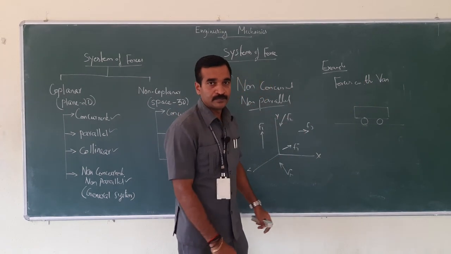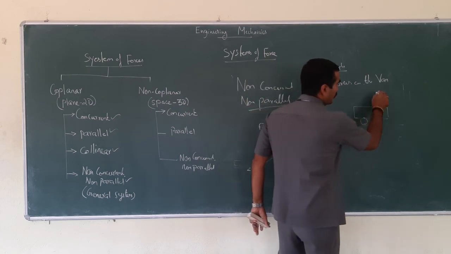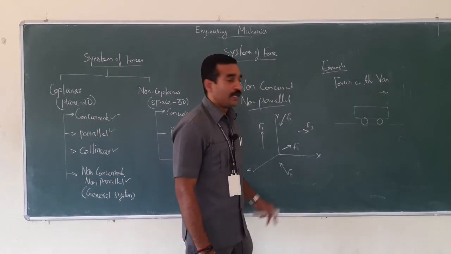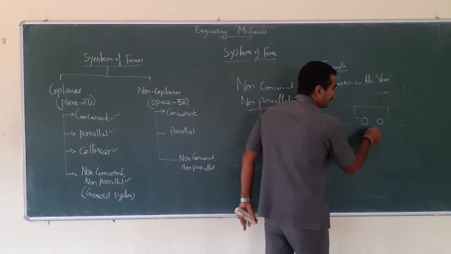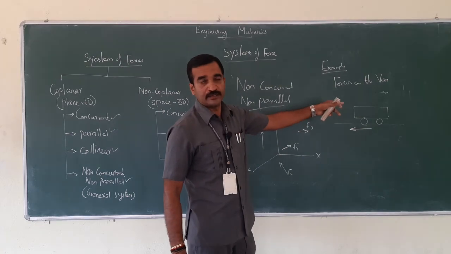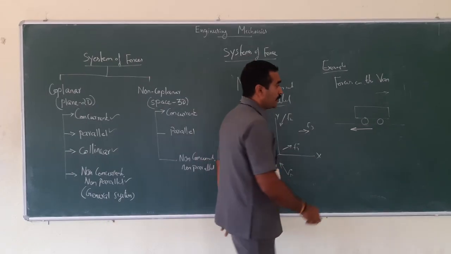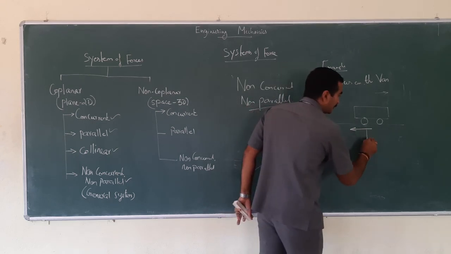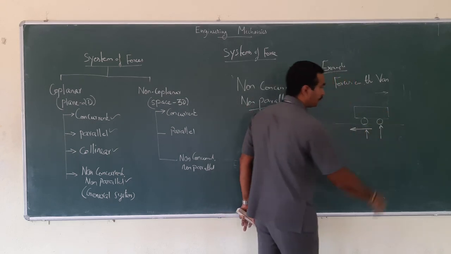It tends to move in the positive x direction, therefore friction would act in the opposite direction of the motion. Since the wheels are touching the ground, it will have a reaction.